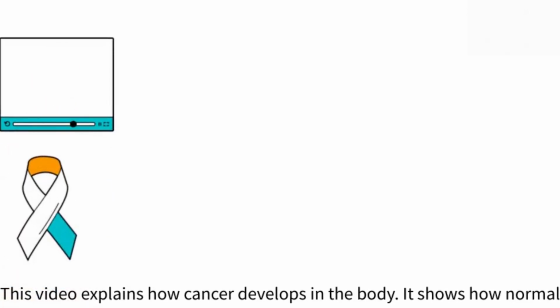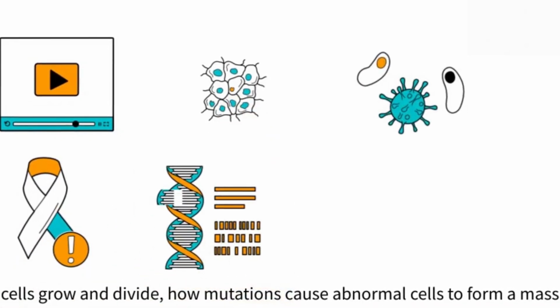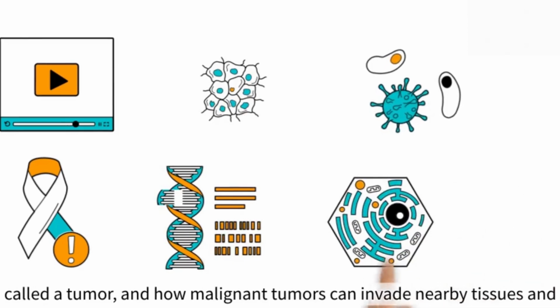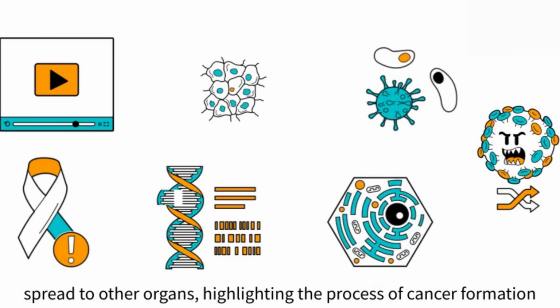This video explains how cancer develops in the body. It shows how normal cells grow and divide, how mutations cause abnormal cells to form a mass called a tumor, and how malignant tumors can invade nearby tissues and spread to other organs, highlighting the process of cancer formation.